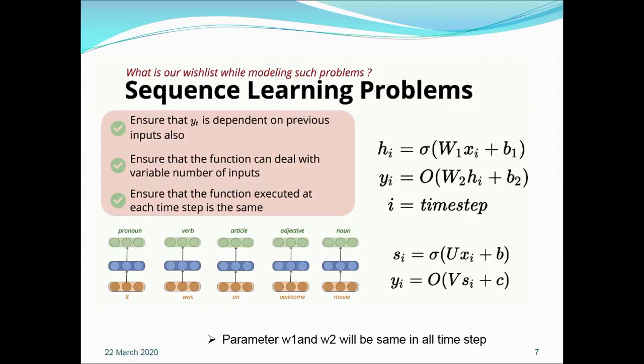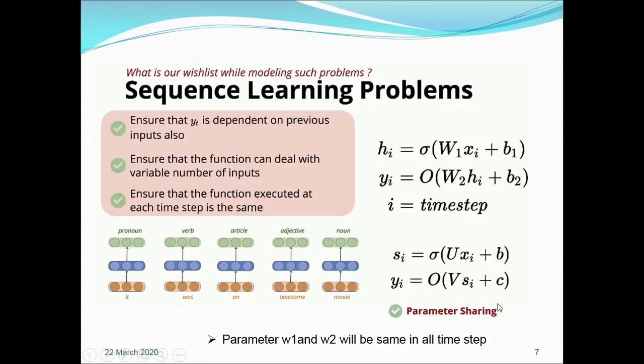Till now we conclude that the sequential learning problem cannot be dealt with by the convolution neural network as well as the deep neural network. We need a model which ensures three things. One is that your output is dependent on the previous input. Second, your model must accept different lengths of inputs. And third, the function executing in each layer should be the same.